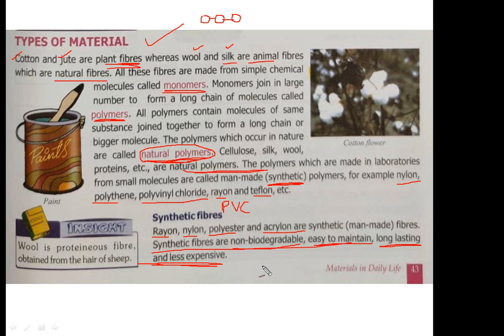If you buy a plastic one, it would take 100 to 200 rupees. Suppose you go for glass, or iron, or copper, it would take like 300 or 400 rupees. So these synthetic fibers are easy to use, long lasting, and less expensive. But one of the demerits is that it is non-biodegradable.